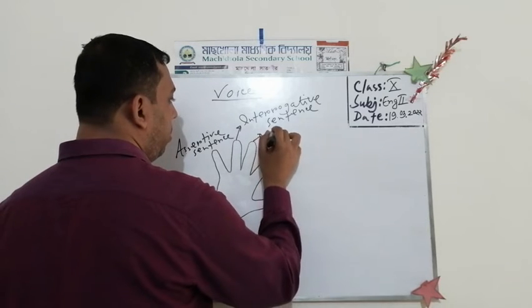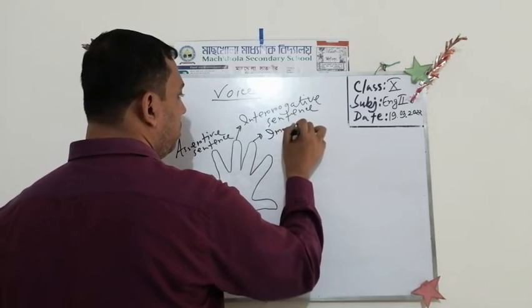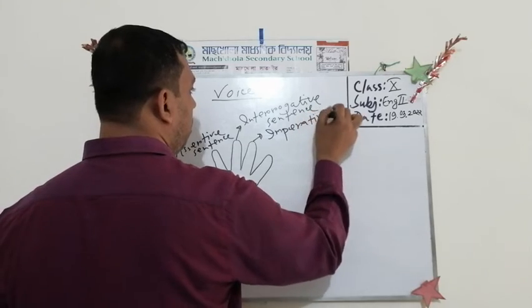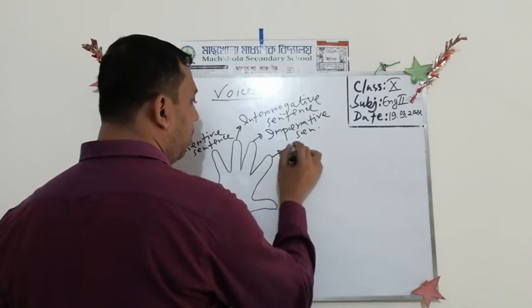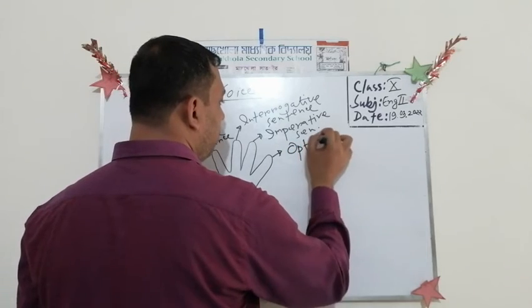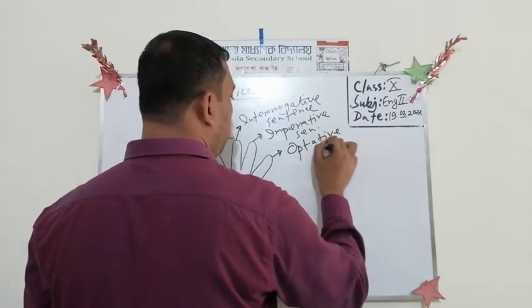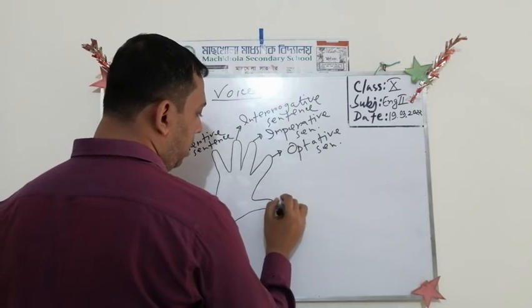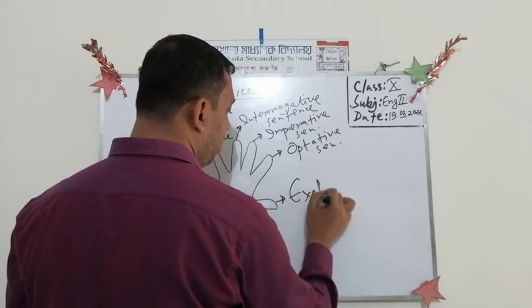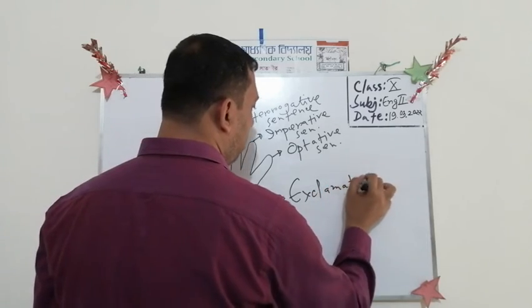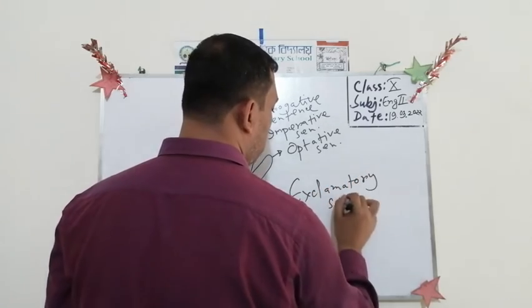This is an imperative sentence. In short, I'm writing optative sentence, and number 5 is exclamatory sentence.